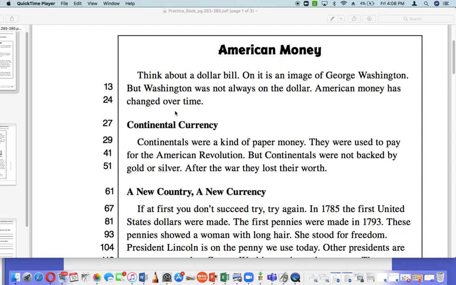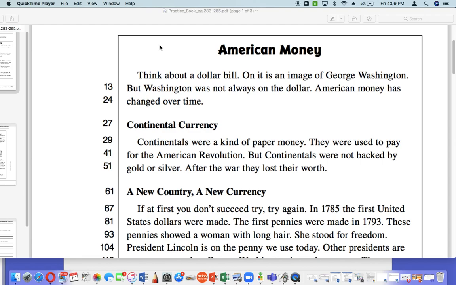Guys, happy Thursday. Just to get right into it, today you will have a writing assignment. Don't worry, don't freak out. You're not going to have to write a whole 4-paragraph essay. You're just going to have to write maybe like a paragraph. So, in order to complete this writing assignment, we first have to read the story American Money. So, just listen and follow along.